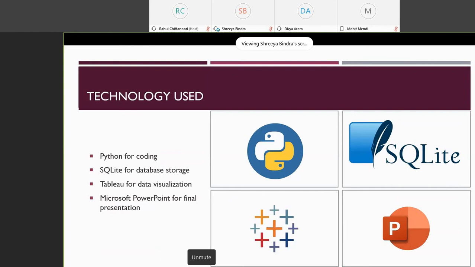So the technology that we have used for each component is Python for coding. We have used SQLite for database storage. We have used Tableau for data visualization, and we've used Microsoft PowerPoint for the final presentation.